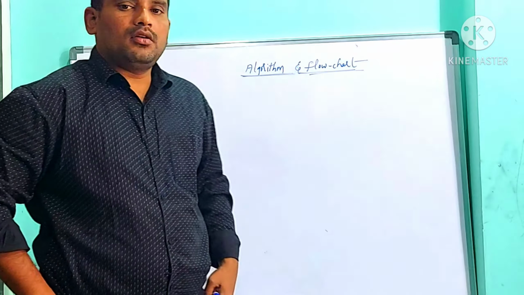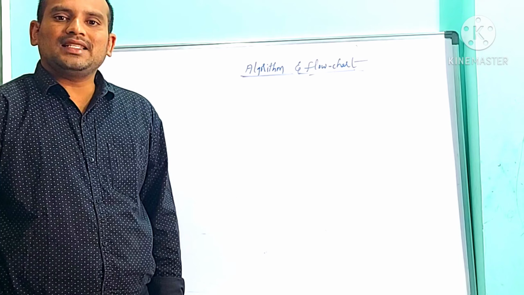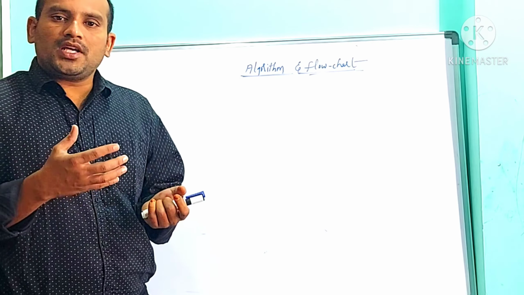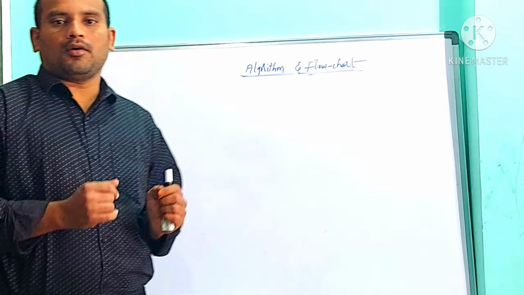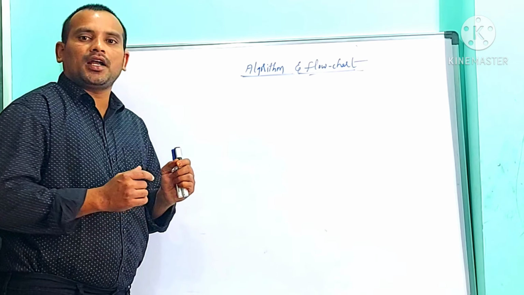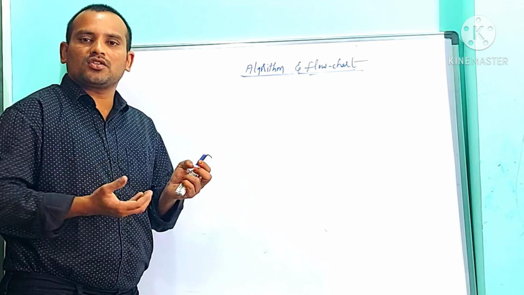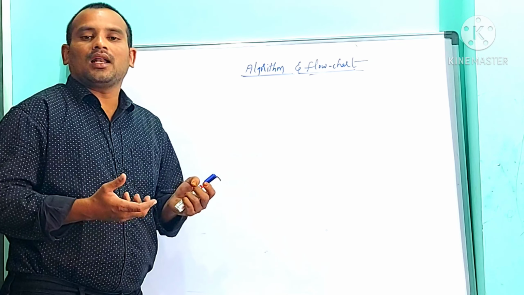So, what is meant by algorithm? Algorithm is a step-by-step procedure for solving any kind of problem. Any problem, we must solve in a step-by-step manner. That is called the algorithm.